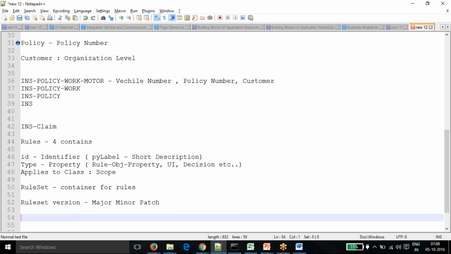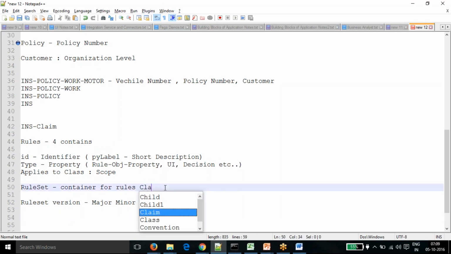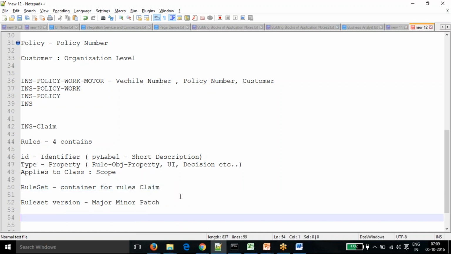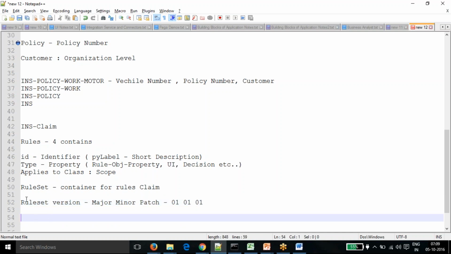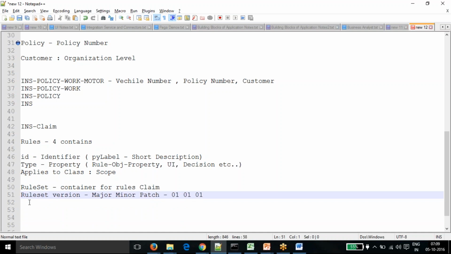The naming convention always follows this way: the rule set name, for example Claim, and when we start an application, the major, minor, and patch start with 01, 01, 01. The rule set never comes alone; it always comes attached with the rule set version.